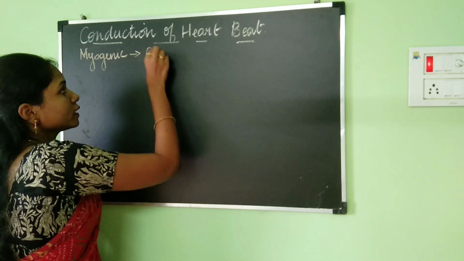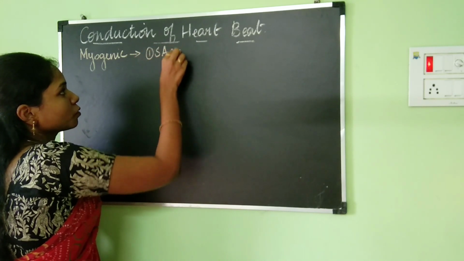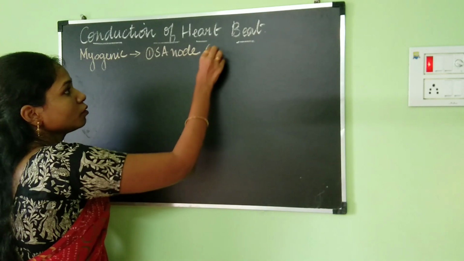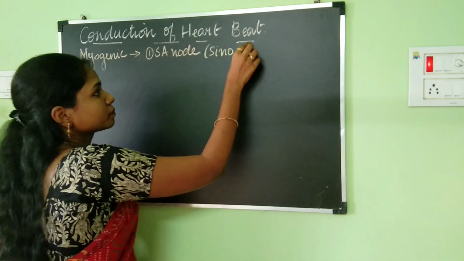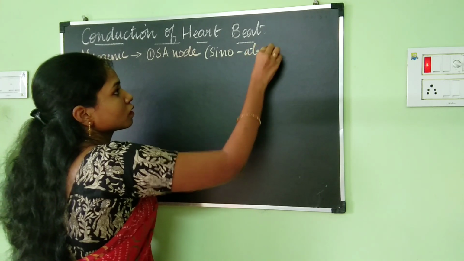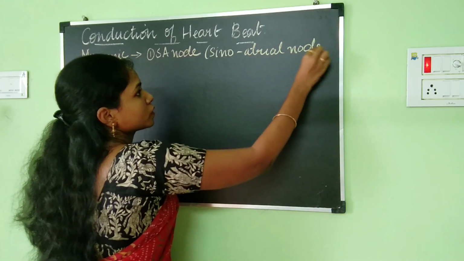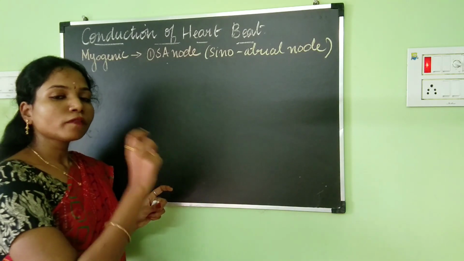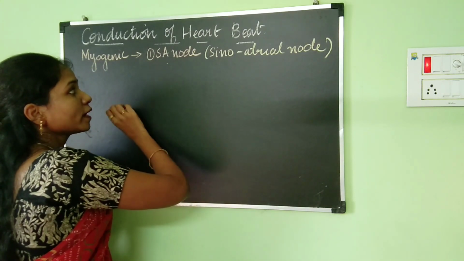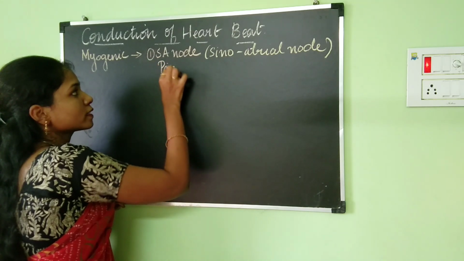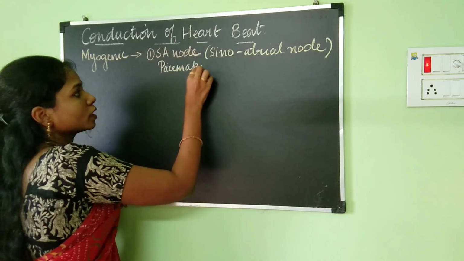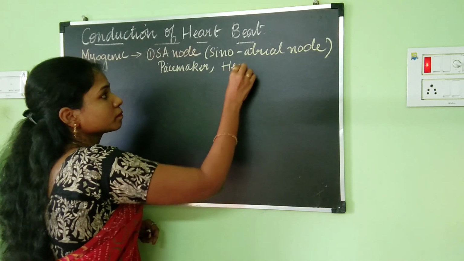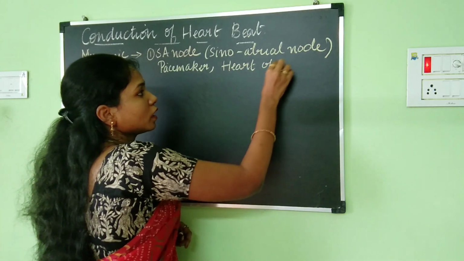The first one is the SA node. SA node is the sinoatrial node. This is one group of autorhythmic cells, and the sinoatrial node is also known as the pacemaker of the heart, or the heart of the heart.